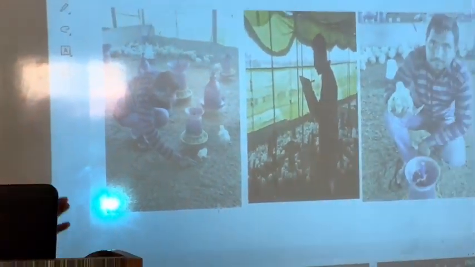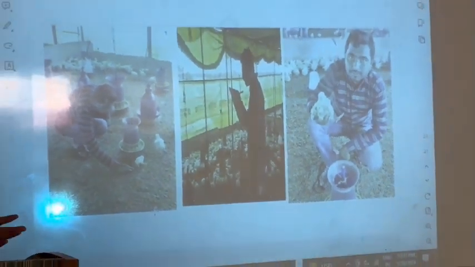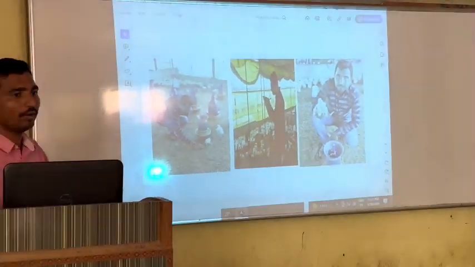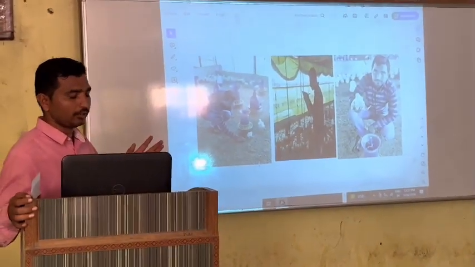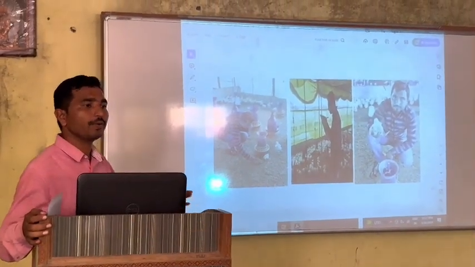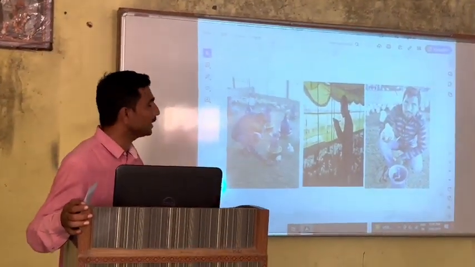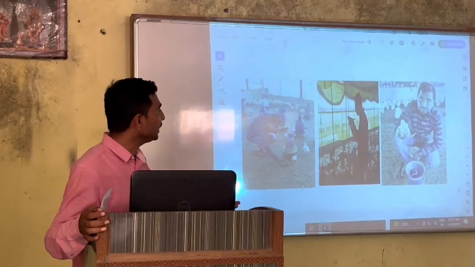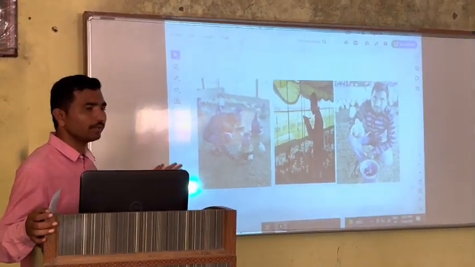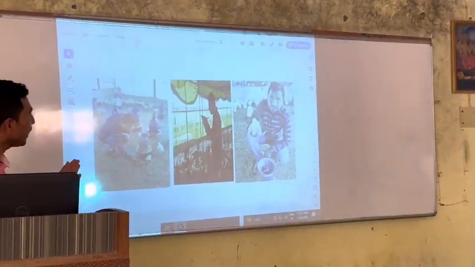I observed this with the farmers, and I asked how many days are needed to reach proper weight. They said within 40 to 65 days it will be developed properly in that farm. I visited the poultry farm many times.